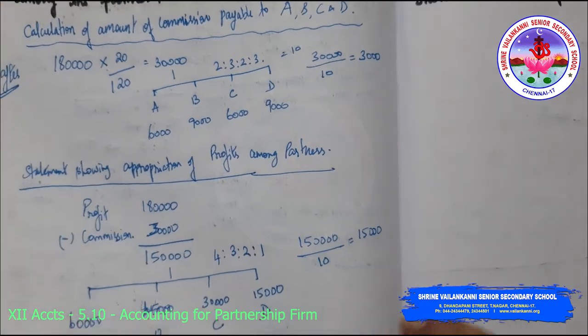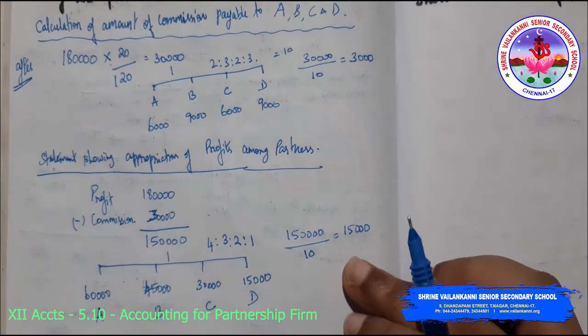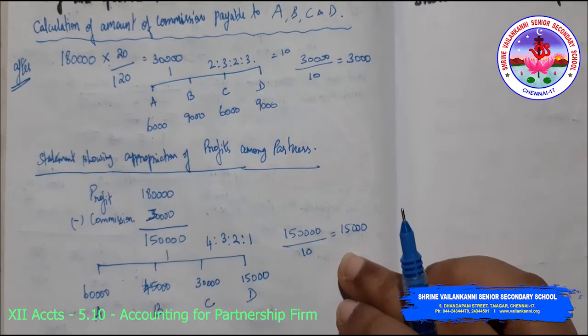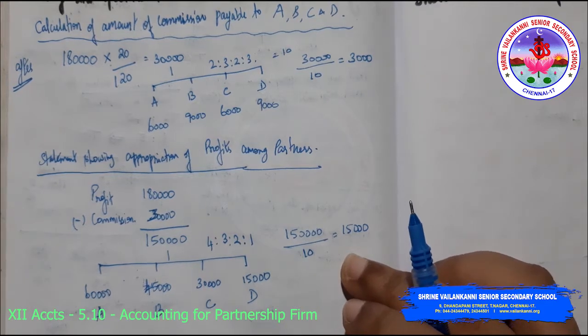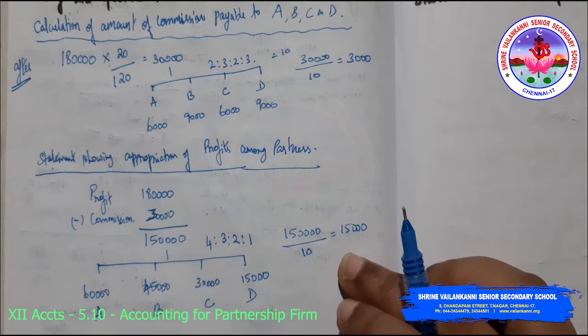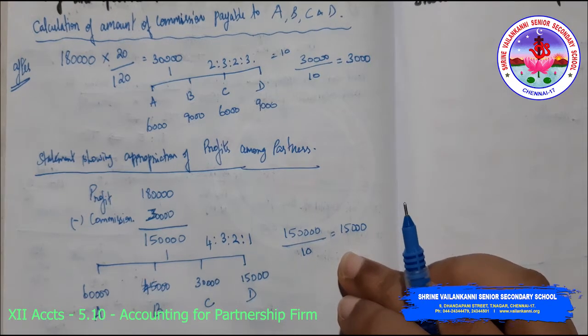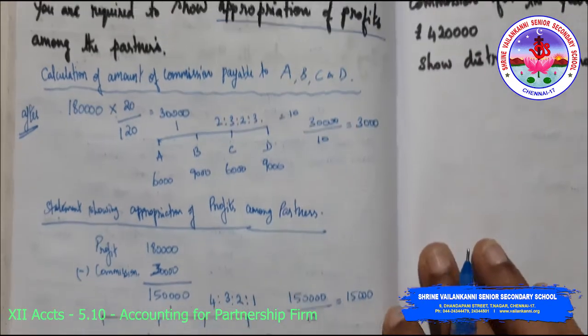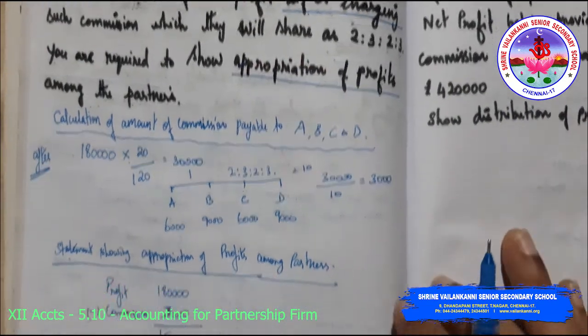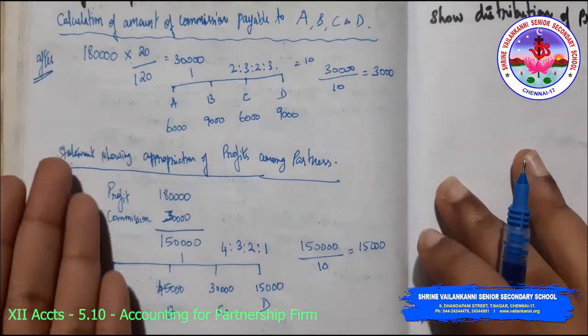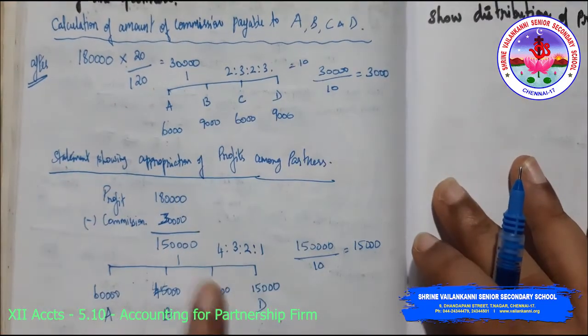Now you may have a doubt that they have asked for appropriation of profits. Can we show the appropriation account, that is, the P&L appropriation account? The answer is you can show it, but they have not asked to prepare the P&L appropriation account in the question. It's not wrong to show it, and anyway you'll get the same answer, but they have not asked for it, so I've just prepared the statement.